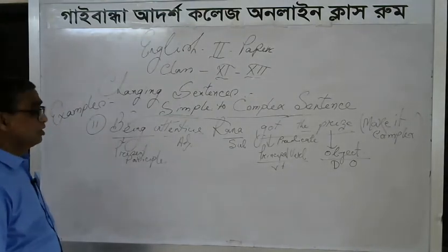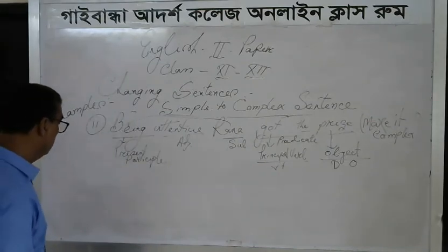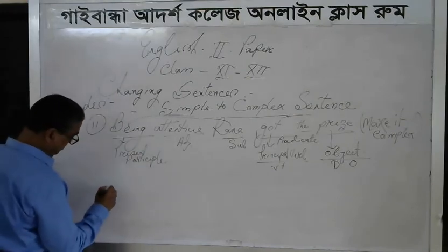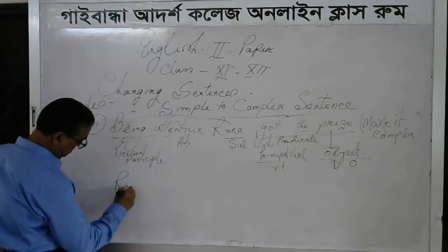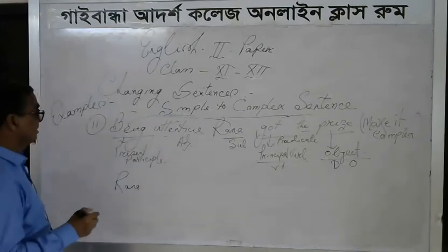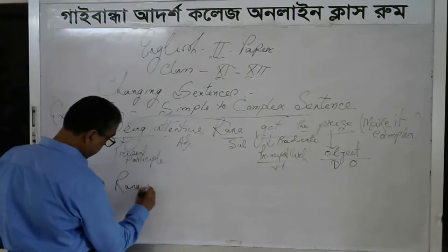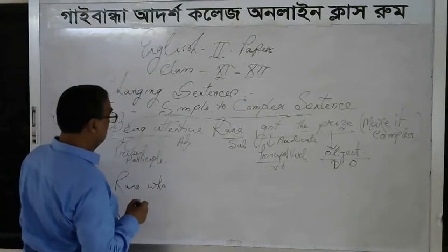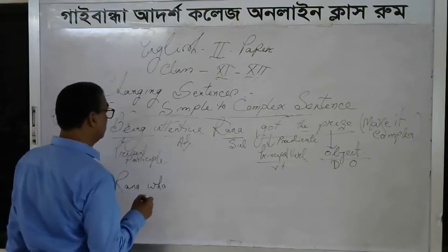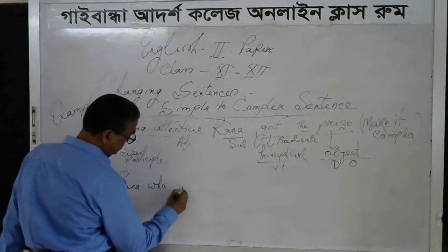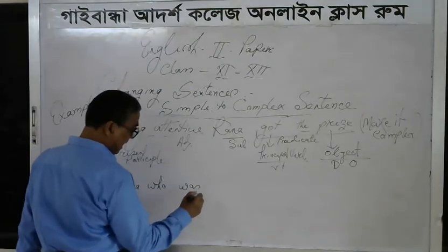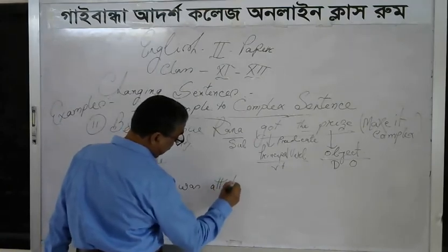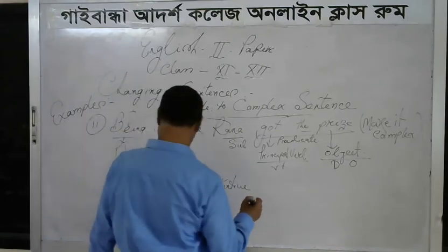So, we try our best to make the sentence complex. Look at the blackboard intensely. At first, I use the subject of the main clause, that is Rana. Later on, we use the subject of the subordinate clause, that is who, the relative pronoun. From being, we can collect the main verb of the subordinate clause, that is was. Who was attentive. Rana, who was attentive, got the prize.